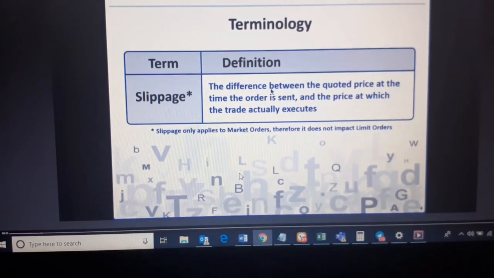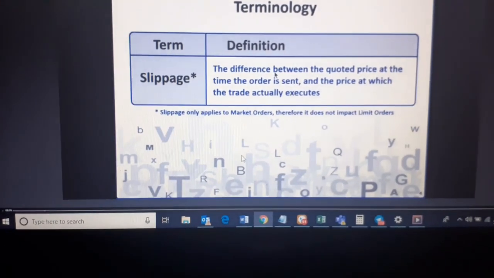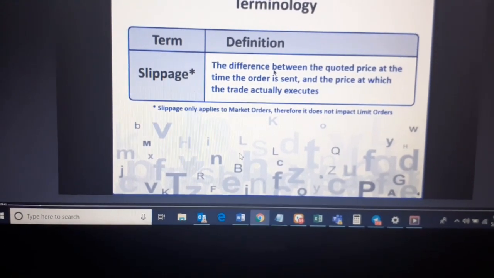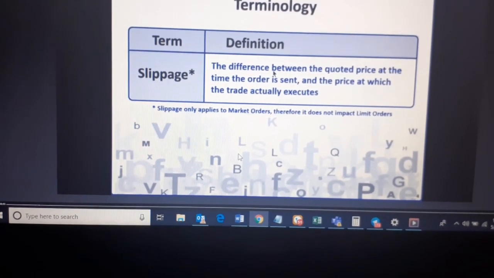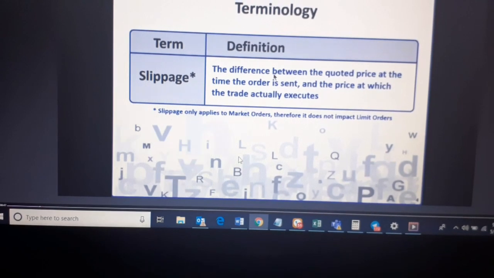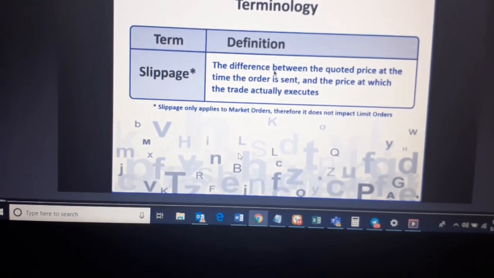The difference between the quoted price at the time the order is sent and the price at which the trade actually executes. Okay. Now there's an asterisk given over here. Slippage only applies to market orders. Therefore, it does not impact limit orders. I've told you what a limit order is.